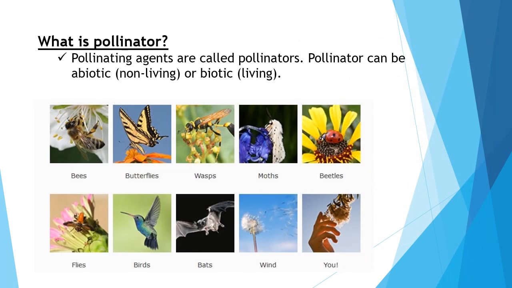Pollinating agents are called pollinators. Pollinators can be abiotic or biotic. Abiotic pollinators are wind and water. Water is usually used only for a few aquatic plants like sea grasses. Biotic pollinators refer to various animal species: mammals, reptiles, birds and insects. Insects are the most common of them. Beetles, bees, moths and birds are examples of biotic pollinating agents.